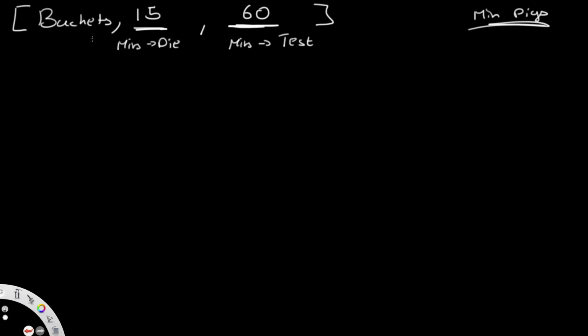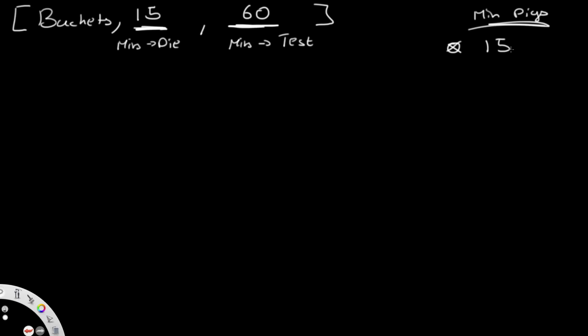Let's go through this and see the total number of tests that we can make. In the beginning, let's say we feed a pig. When do we know if something happens to it? Since it takes 15 minutes for the pig to die, only after 15 minutes are we going to find out whether it's alive or dead. So we start off at 0, then we're at 15 minutes, or we can just ignore 0. At 15 minutes, we'll find out whether it's alive or dead.